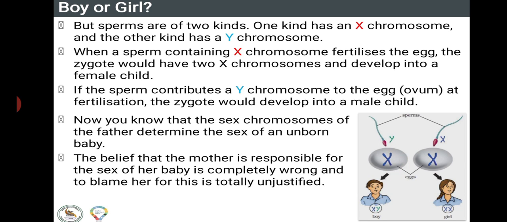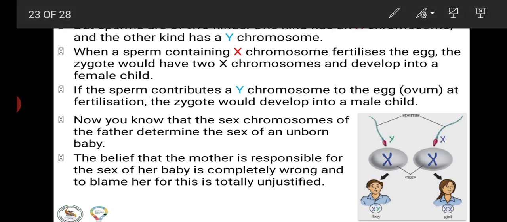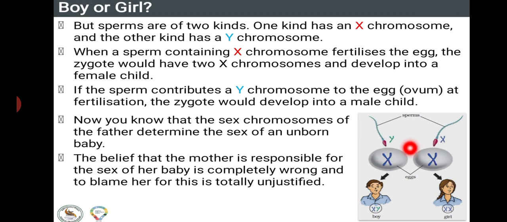If the sperm contributes a Y chromosome to the egg at fertilization, the zygote would develop into a male child. Now students, you just say: females have XX. If the X chromosome from the male contributes to the fertilization, they will have a female child.